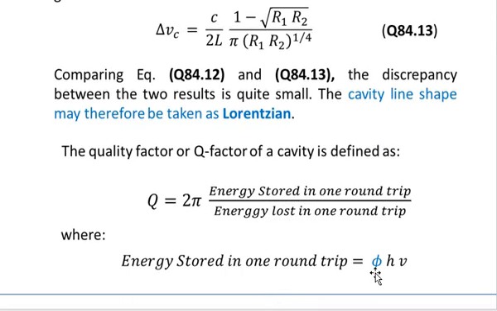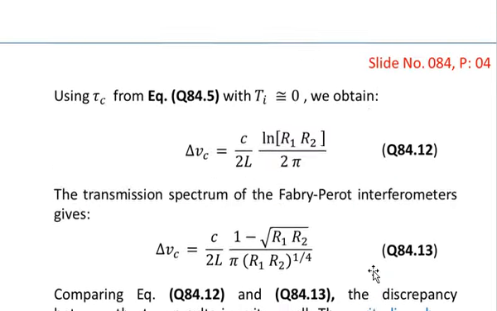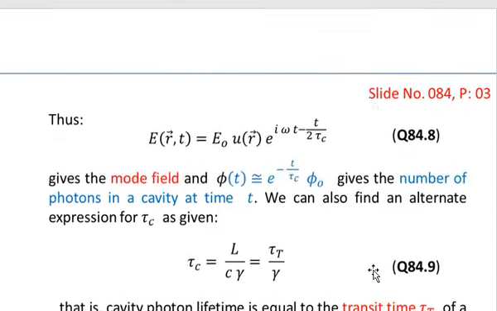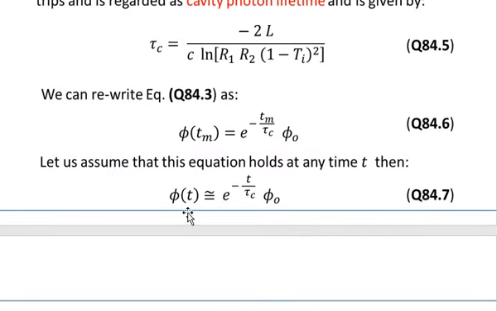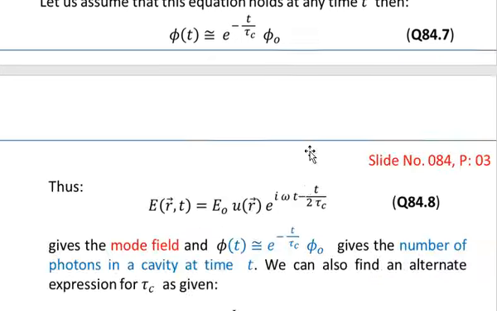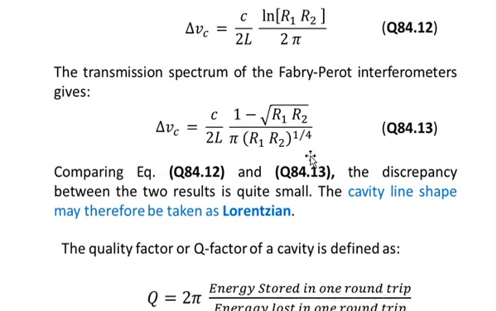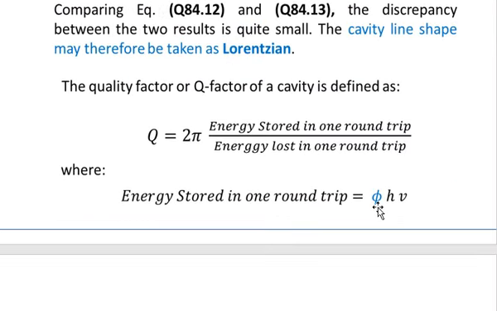So phi can be defined as, you see that we have given the expression for phi over here, for example in equation number 6. You can set t equal to t1, and then it becomes the number of photons in one round trip. So here phi is actually the number of photons in one round trip. Phi in one round trip multiplied by the h nu energy of the photon gives you the energy stored in one round trip.